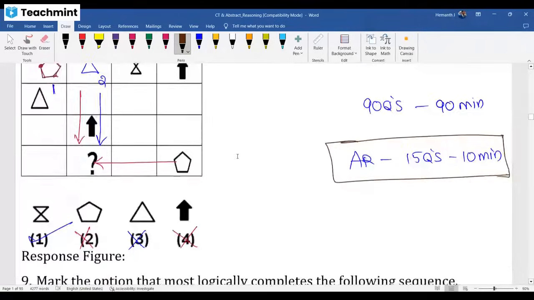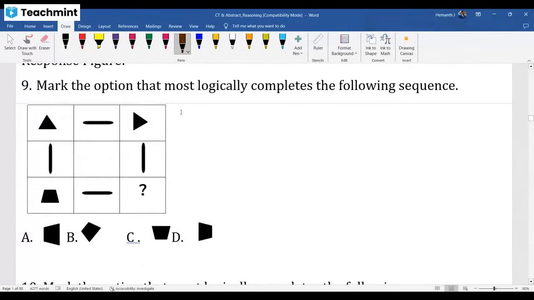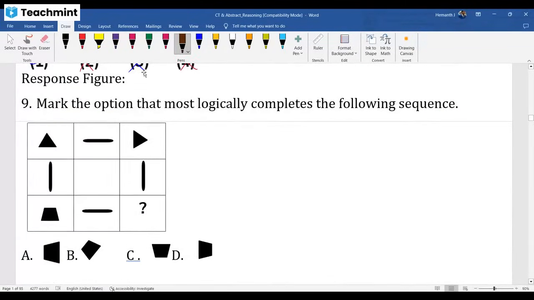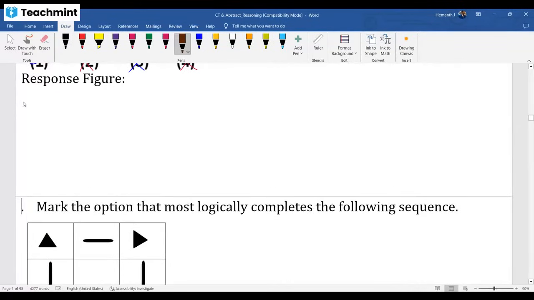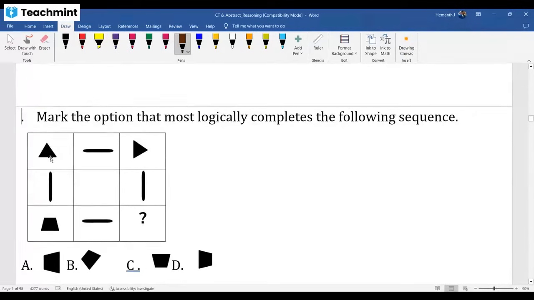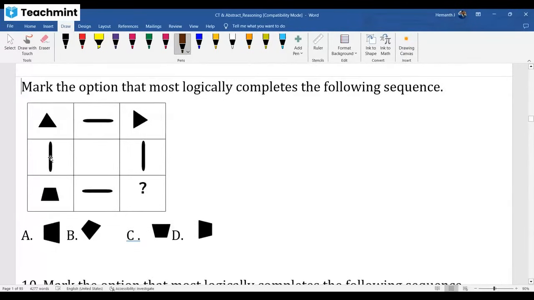Next one. This is visual reasoning, I said. In visual reasoning, they'll give some diagrams. You need to work on it. This is one such question. Yeah, visual reasoning. Check it out here. You need to identify this. This is visual reasoning. I said 2 questions they are going to give in the exam, so you have to work on it.